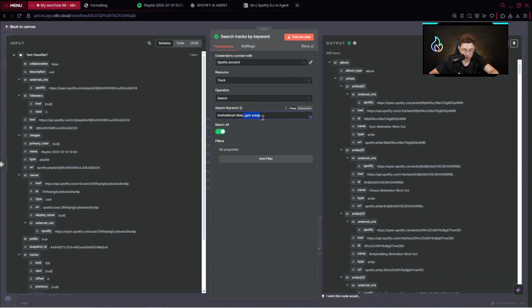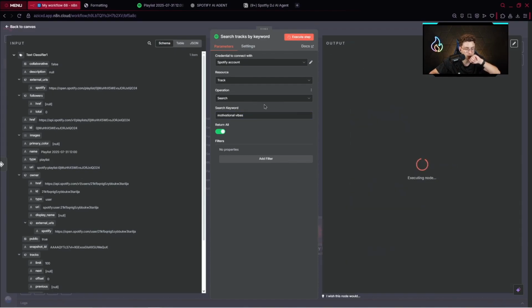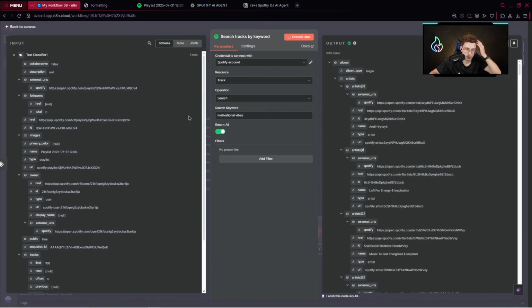Let's test it out with one specific search keyword. A lot of songs here. I didn't expect it for sure. But now let's see how many songs we get with one keyword. So we get a huge amount, approximately 1,000 items.